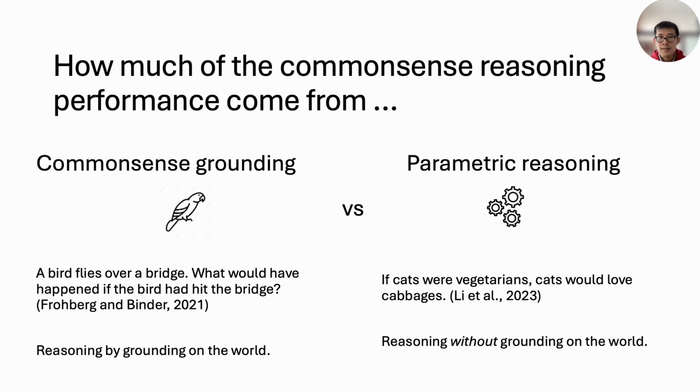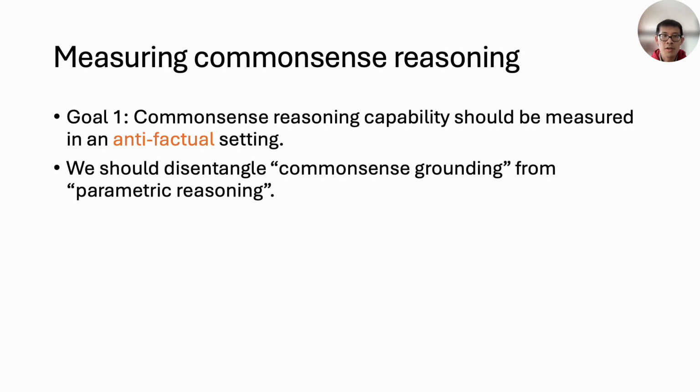We intend to disentangle these two factors that underpin the common sense reasoning capabilities of the models. So here comes our first goal. We want to measure the true parametric reasoning capability of large language models. This requires us to construct the common sense reasoning dataset using an anti-factual setting, thereby disentangling common sense grounding from parametric reasoning.